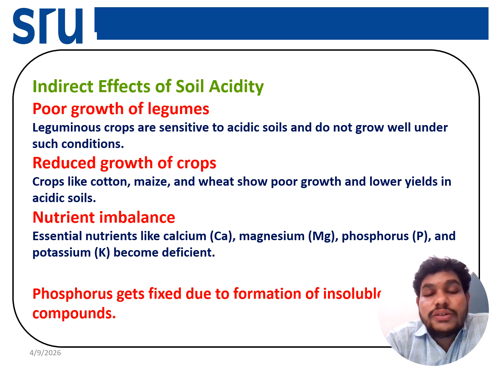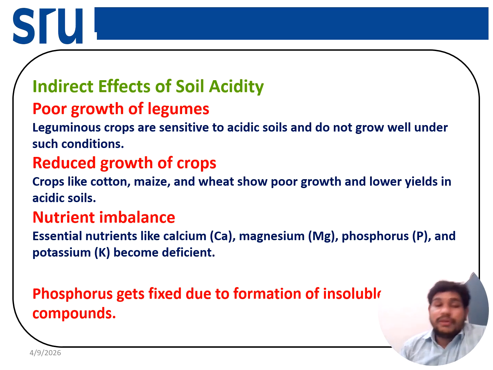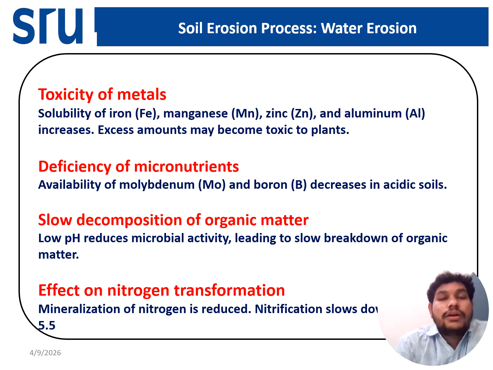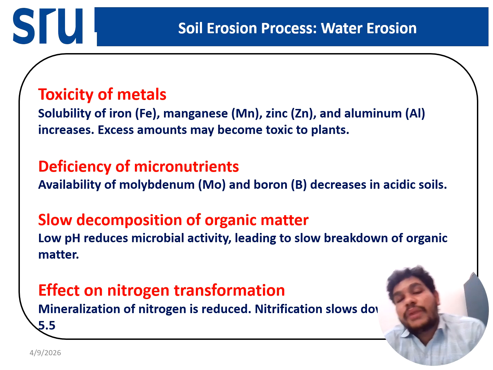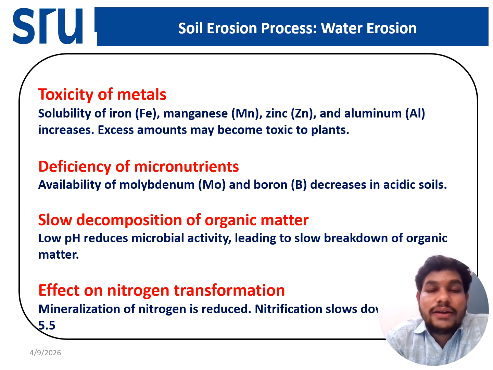Phosphorus gets fixed into different forms, that is the aluminum phosphorus and the iron phosphorus form, that will not be available to the plant. Then we will see the toxicity of different metals also in acidic soil, like iron, manganese, aluminum. Because in the acidic soil, iron, manganese, and aluminum are present in the reduced form, so they are highly available to the plant. So the plant will take up a huge amount.